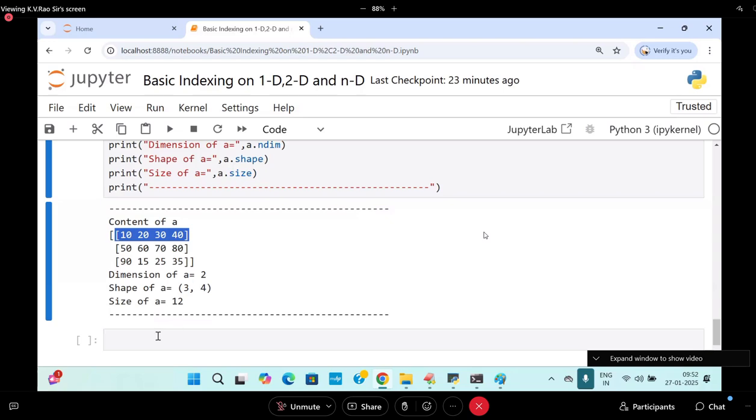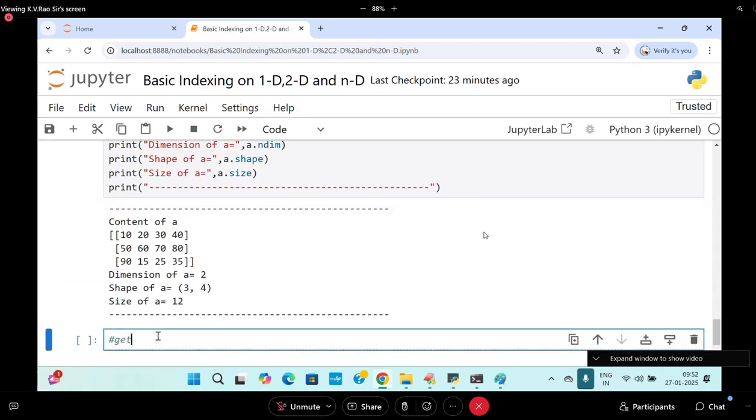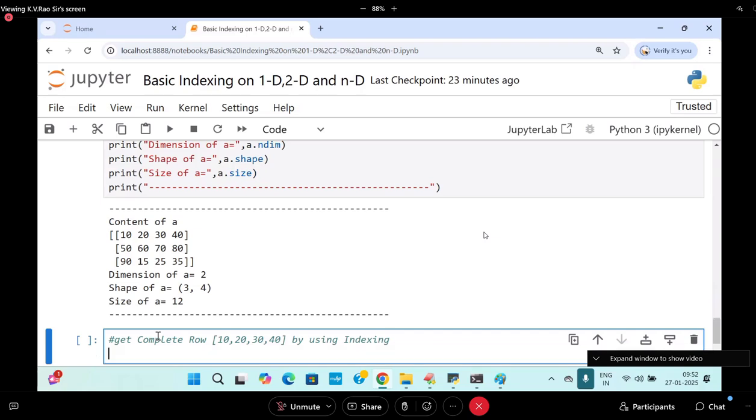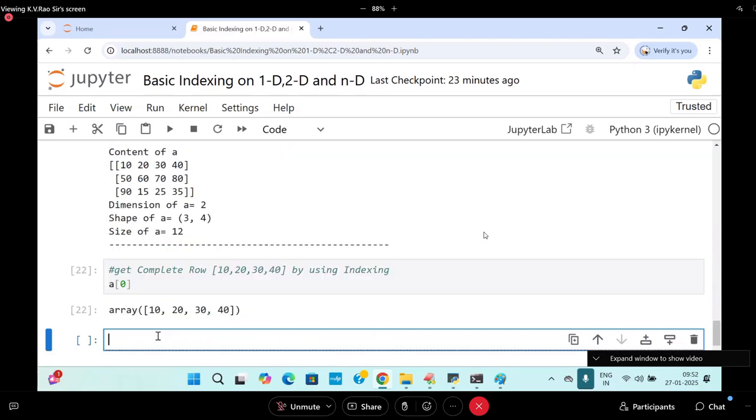0. I already said. Get the complete row, like 10, 20, 30, 40, by using indexing. So what will I do? A of 0. I will write it like this: A of 0.